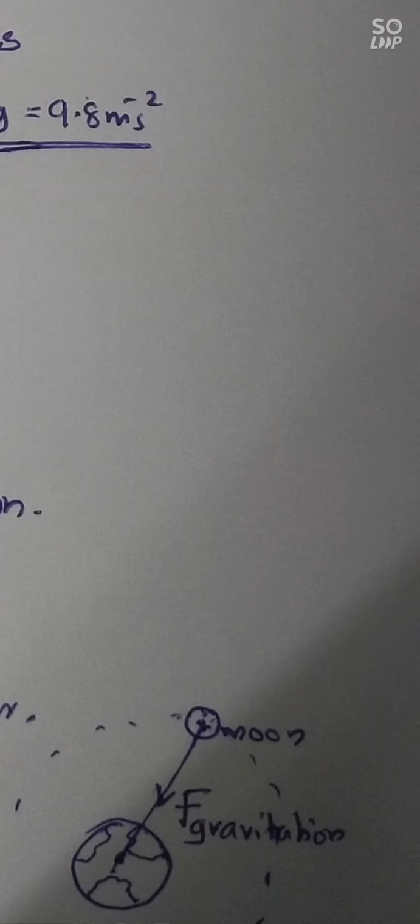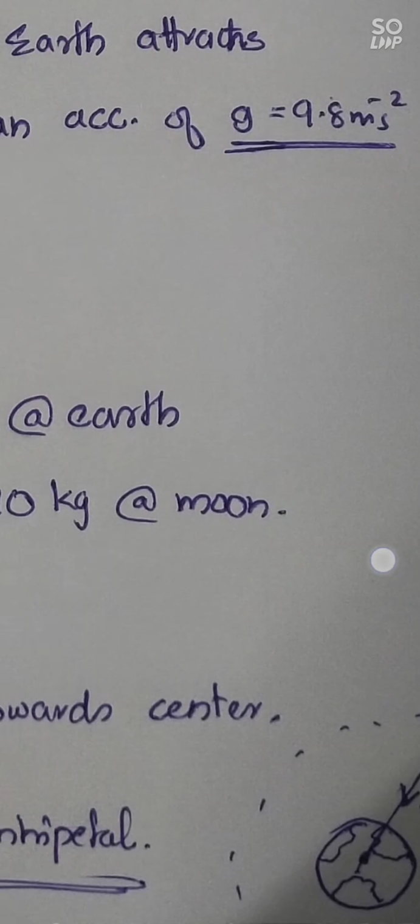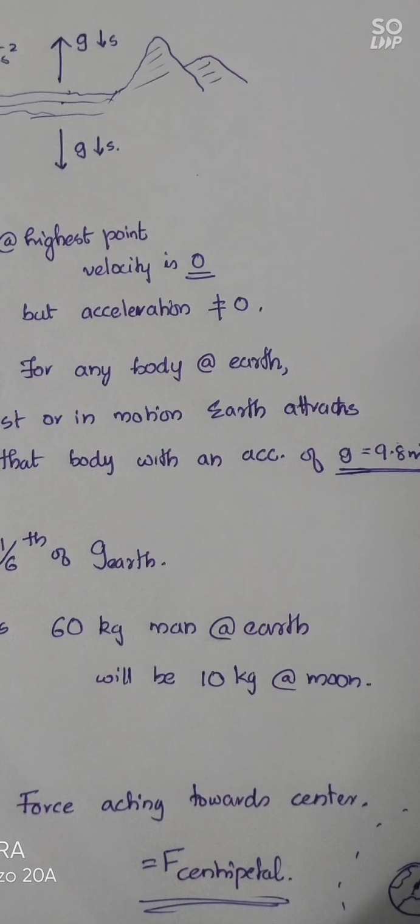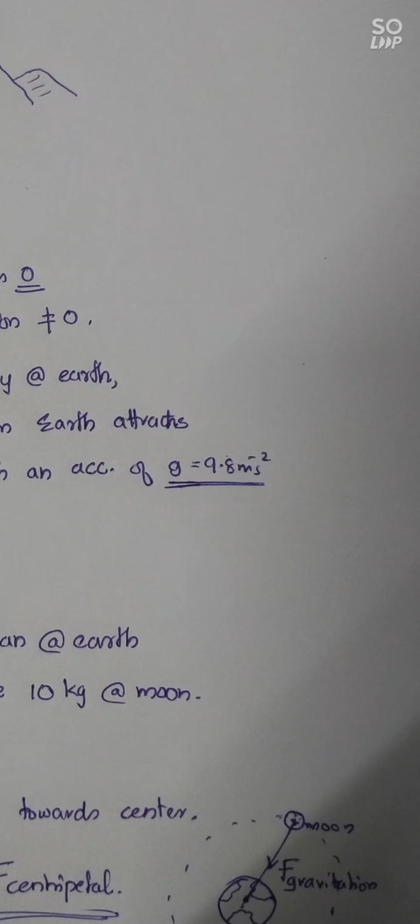If a force is acting towards the center, then it is termed as centripetal force. Any force that is acting towards a center is termed as centripetal force. So, in the Earth-Moon system, gravitational force is a centripetal force towards Earth that causes the moon to rotate around Earth.